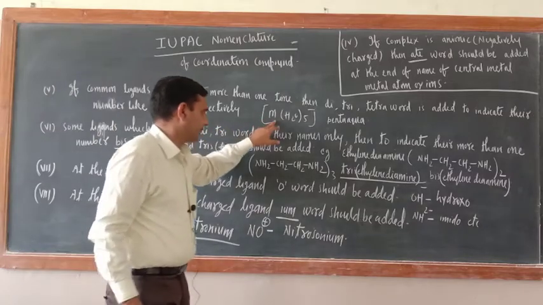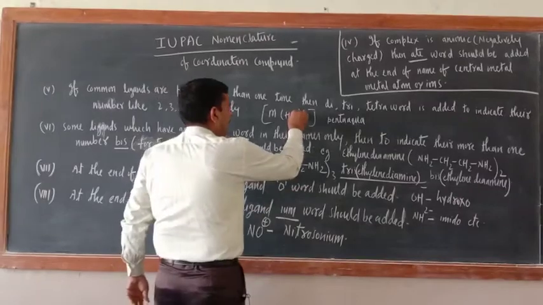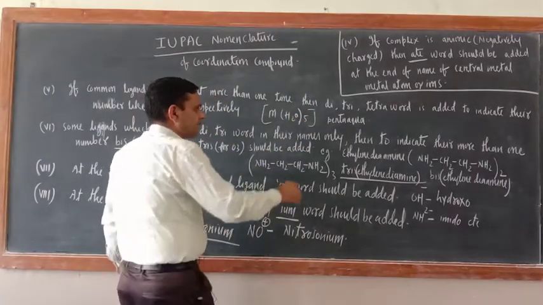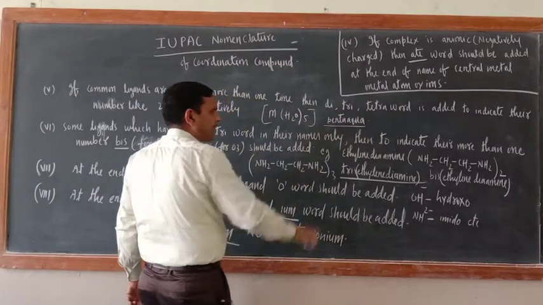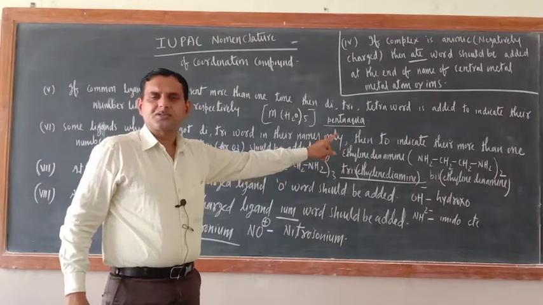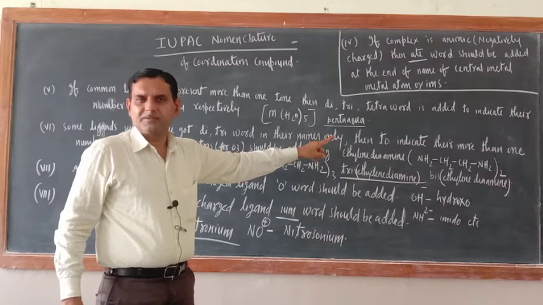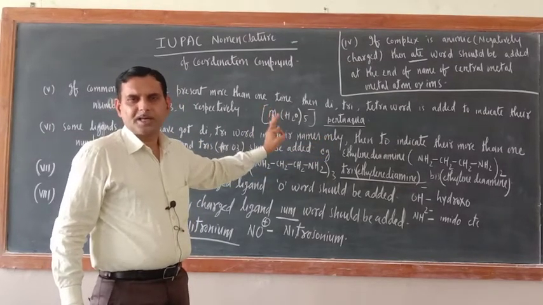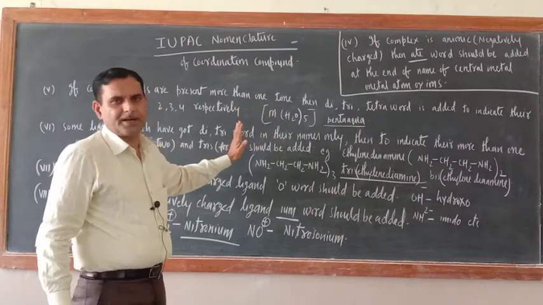So for 2 di, for 3 tri, for 4 tetra, isn't it? Like just see here. H2O, this is aqua. Water in coordination compound is known as aqua. So what is this one? Penta aqua. So penta indicates their number 5. And just now I finished K4[Fe(CN)6]. That was the cyanide ligand, cyano ligand. So the word hexa we have added or not? It indicates their number. What should be there? Di, tri, tetra, penta, hexa words should be added.